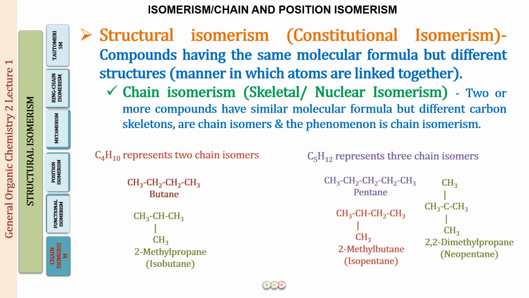So what is the neo structure? A neo structure is when we have 2 methyl groups at position number 2. For an iso structure, at position number 2 we have 1 methyl group, and for a neo structure we have 2 methyl groups at position number 2. So this is how you have to remember these. Okay, I hope this is clear. So the number of chain isomers for pentane is going to be 3.